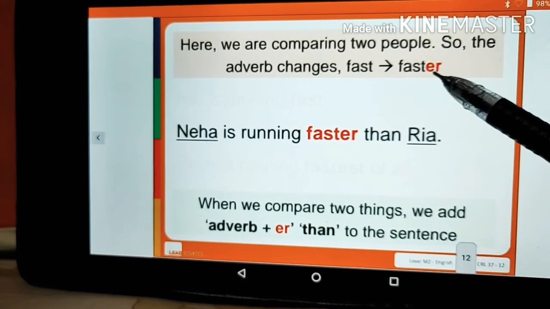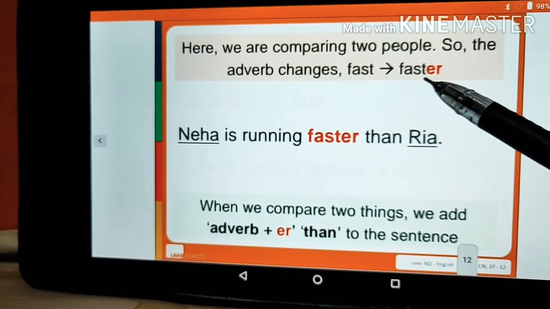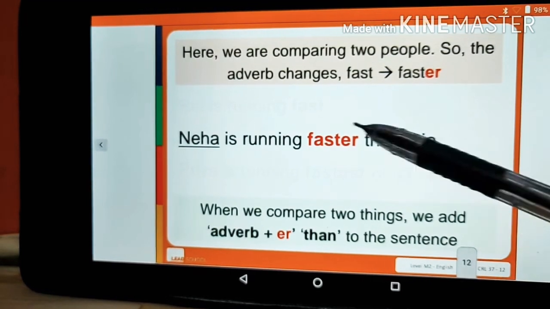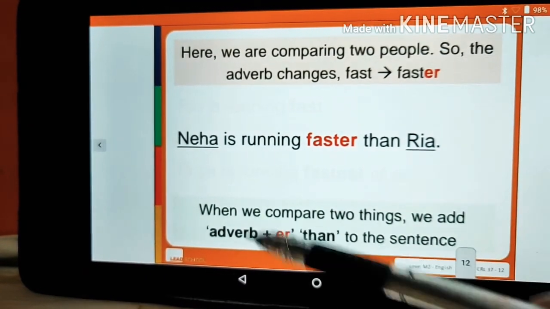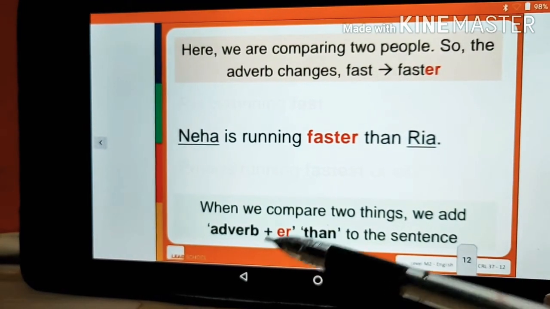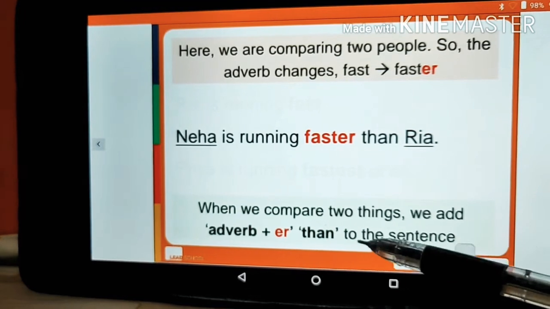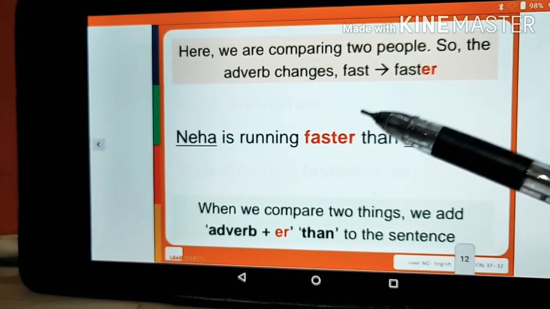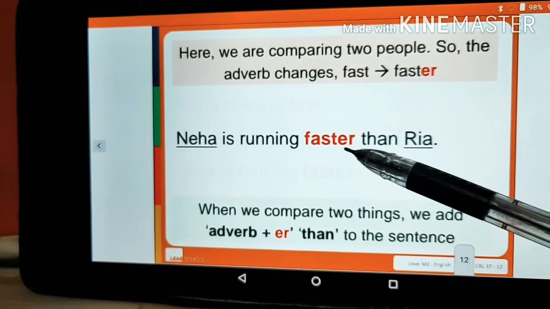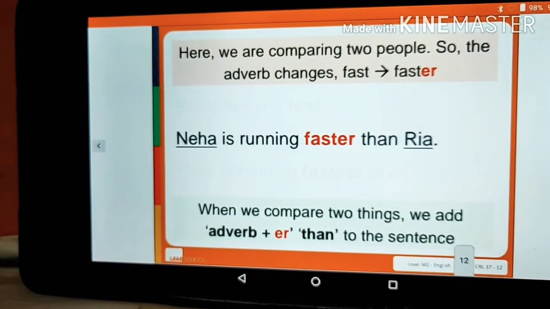We add er. So fast will change into faster. Neha is running faster than Ria. So when we compare two things, we add adverb plus er and then than to the sentence. As you can see in this sentence, fast plus er, and then we have also added than.